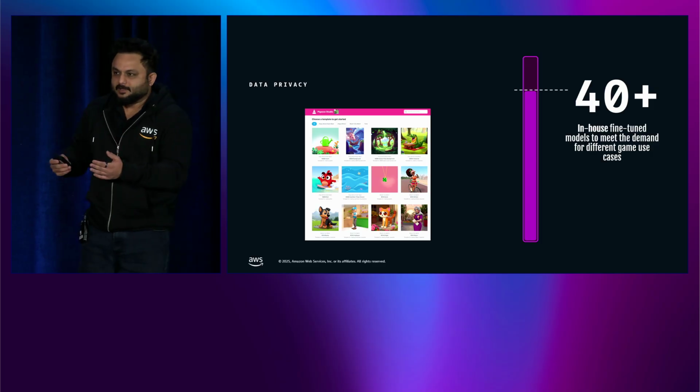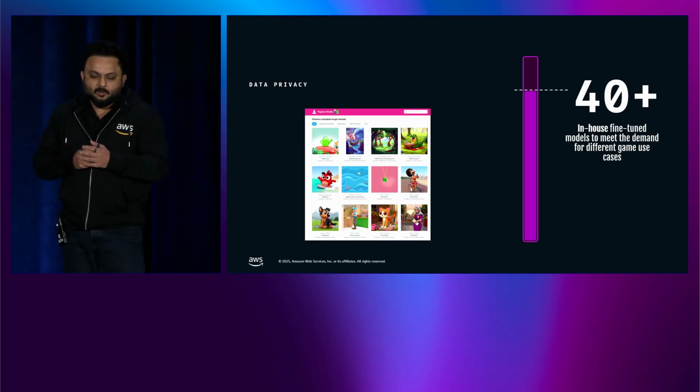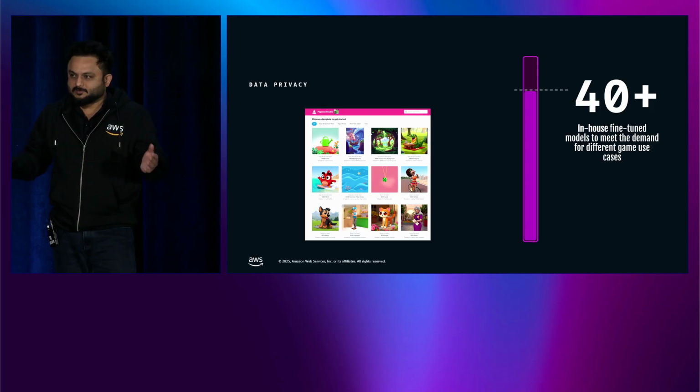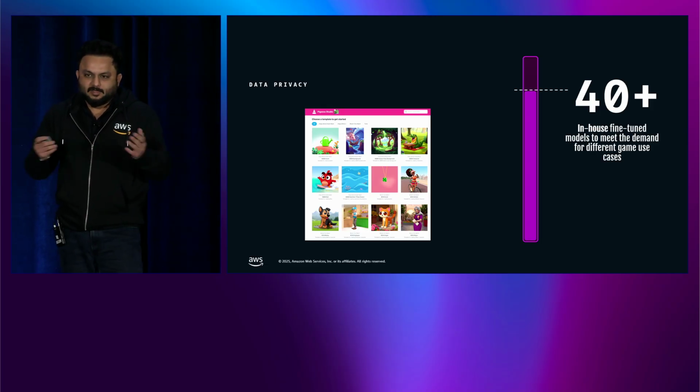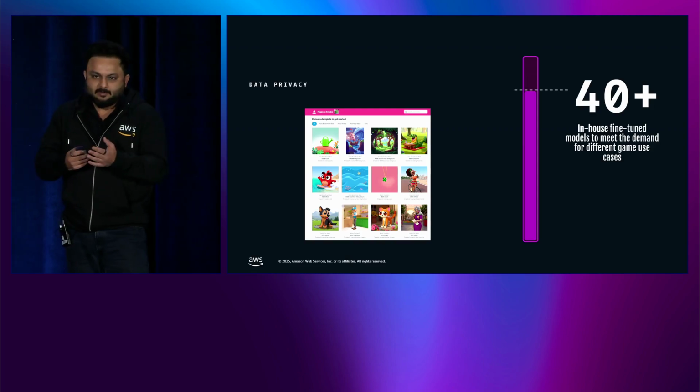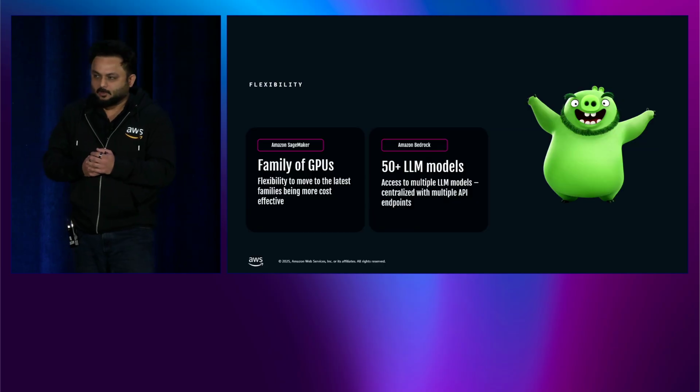The images were created in their own style, and all the data was fed with their own IP. All of this was possible because of AWS, as it was not able to leave their VPC at any point of time. So everything stayed within their VPC. And that's how they achieved a higher level of data privacy.